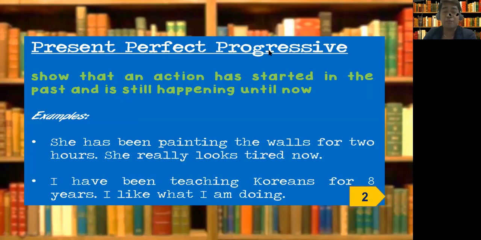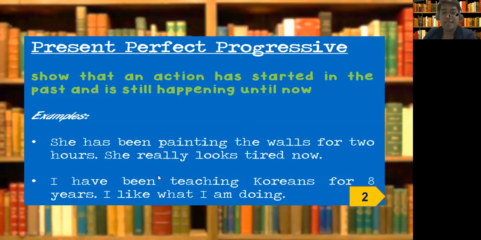Present perfect progressive tense rather shows that an action has started in the past and is still happening until now, at the present time. Example: she has been painting the walls for 2 hours. She really looks tired now. She, subject, counts as one, so use has. Present perfect, right? Been, because progressive, plus ing to your verb, painting.